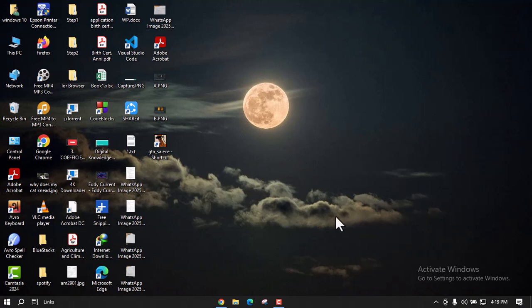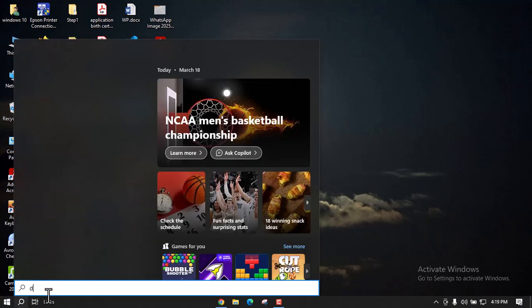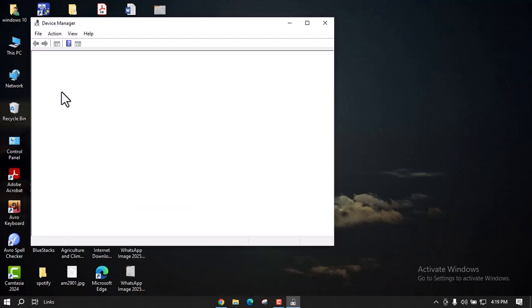In today's video, you are going to see how to fix fuzzy sound from laptop or PC. So to do that, let's head over to our search section right here. And in here, search for device manager. And you can also navigate it from control panel. So once you're in your device manager,